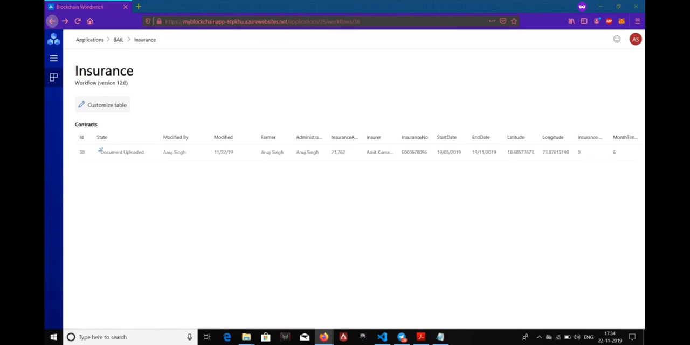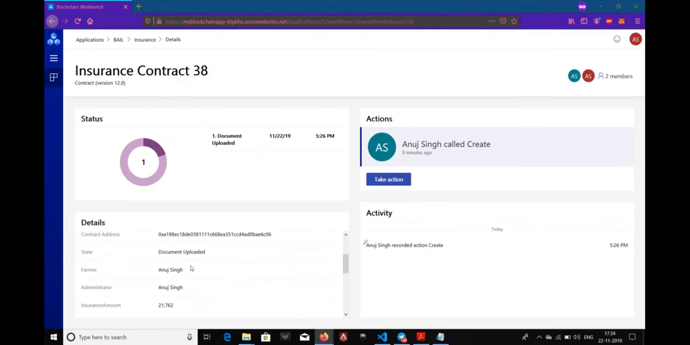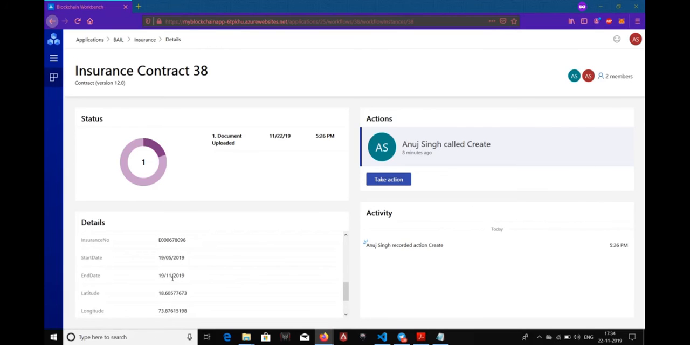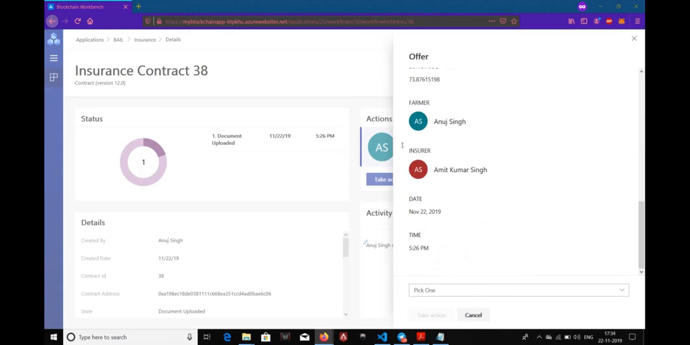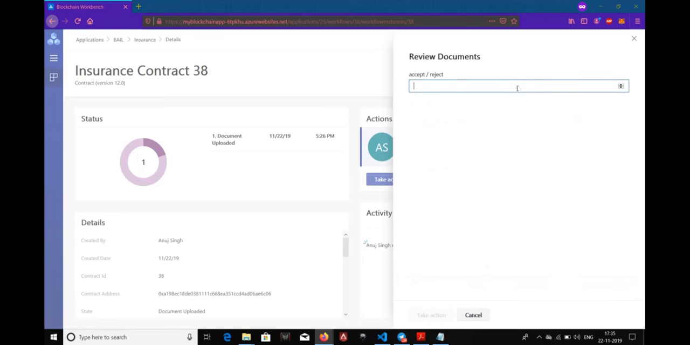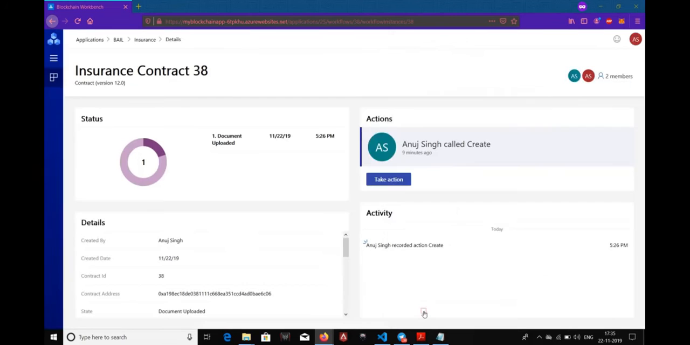So this is an insurer's ID. So as you can see, a farmer has uploaded a request for the insurance, and I can see it here. And now I can go ahead and verify these fields, like insurance number, start date, end date, and the latitude and longitude of the farm. And if everything seems okay, then I can go ahead and approve this insurance request, or I can reject it. So again, this is all the insurance details, and this is the farmer who's requesting for the insurance, and this is me. So now I'll review these documents, and everything seems okay, then I'll accept this insurance.